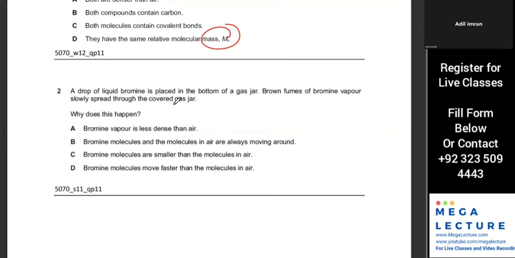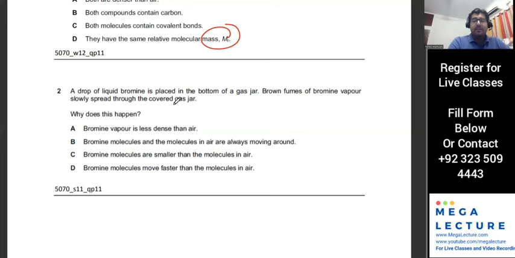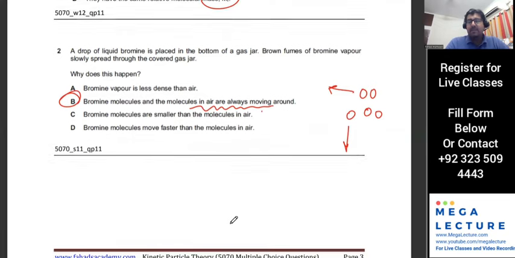Remember, he's talking about diffusion. Why does diffusion happen? Because the particles are always randomly moving around. If you place certain particles at one corner, they would just randomly move around and spread out. That's why they move from a region of higher concentration to a region of lower concentration, because they're just randomly moving around.